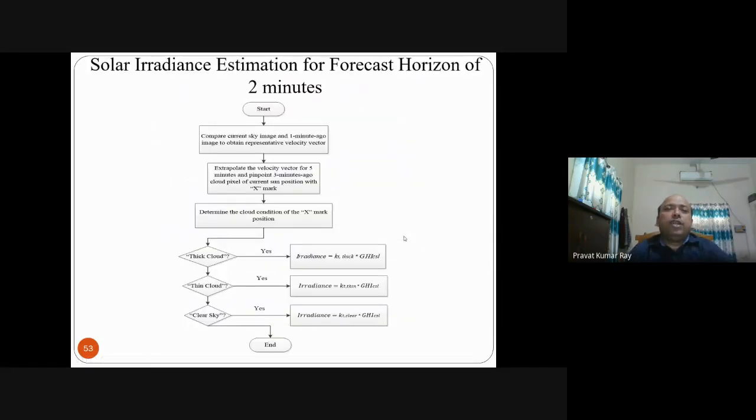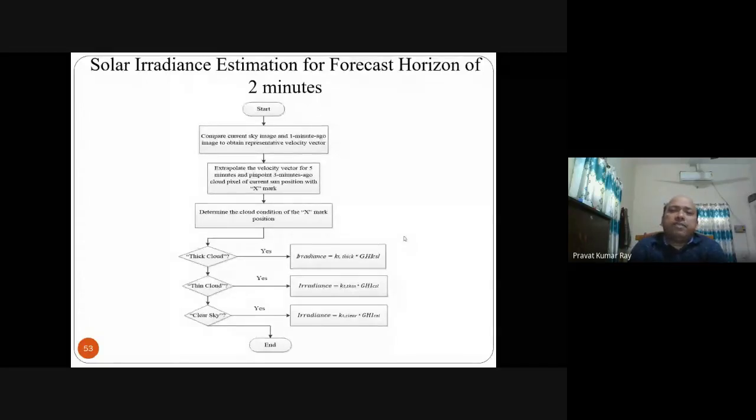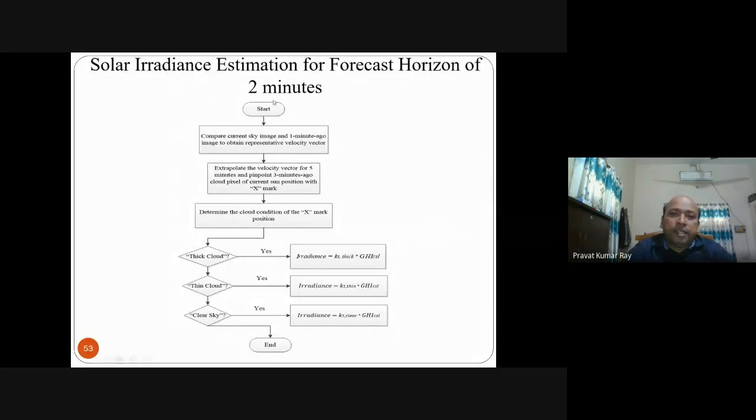Then finally, solar irradiance estimation for a forecast horizon of 2 minutes. This you can change. If you take 20 minutes, 30 minutes, 50 minutes, whatever. Say for 2 minutes you have taken. So compare the current sky image and 1 minute ago image to obtain the representative velocity vector. Now extrapolate, just like the extrapolation discussed for KT calculation. Similarly here, you extrapolate for 5 minutes. That means pinpoint 3 minutes ago and extrapolate 5 minutes. Net becomes 2 minutes ahead.